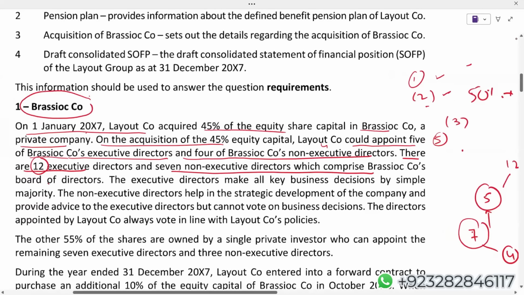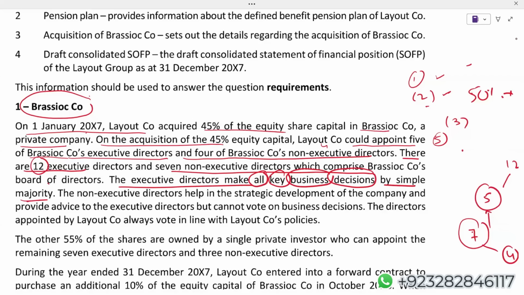The executive directors make all key business decisions by simple majority. Who makes the decision? Simply a majority of the executive directors make the decision.